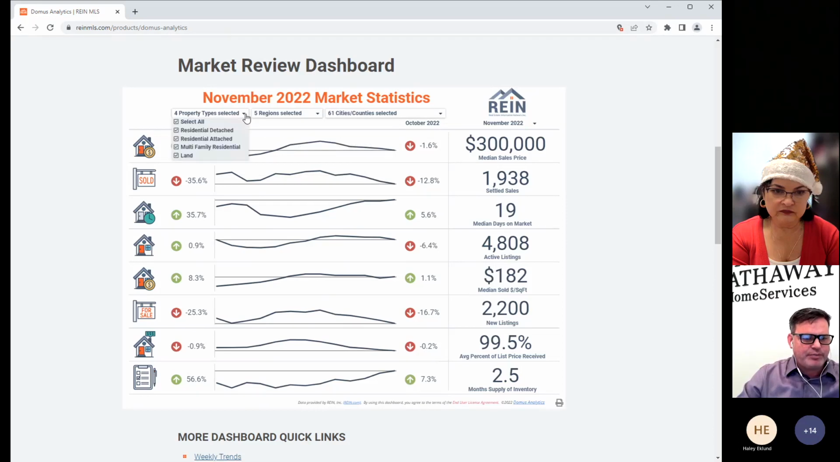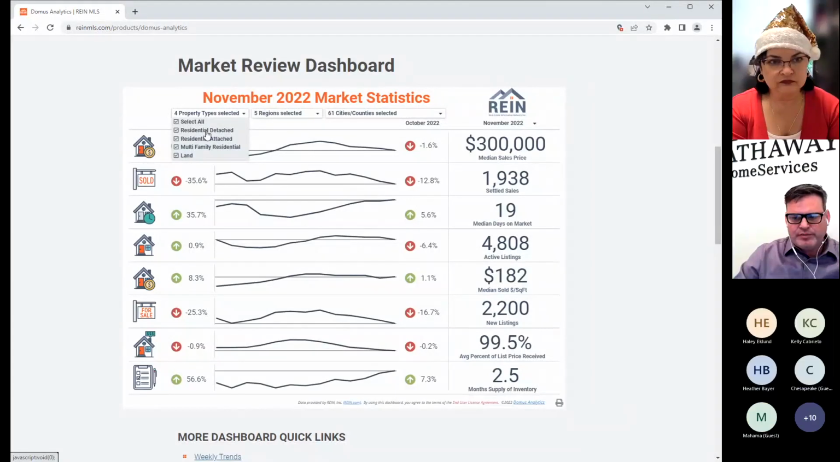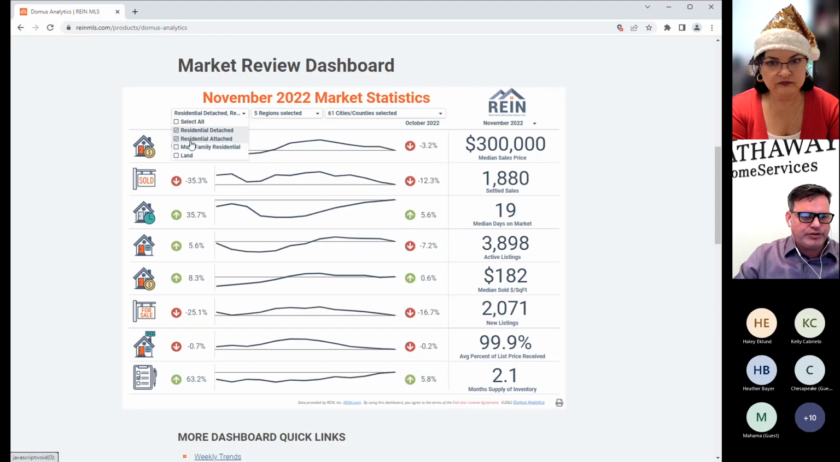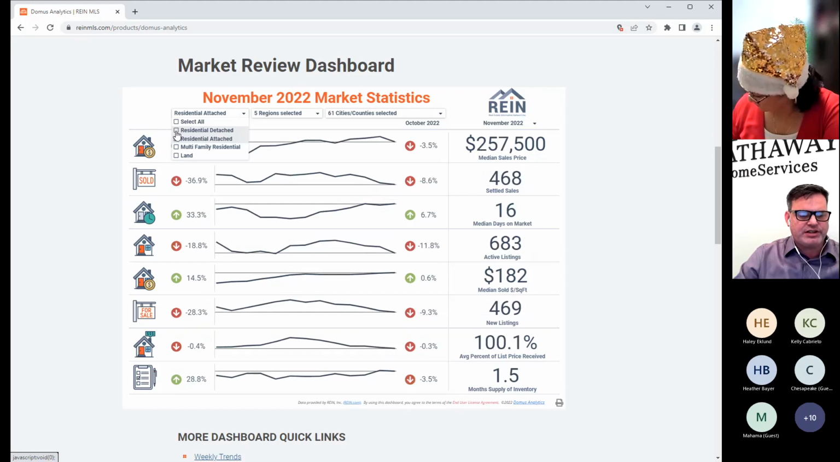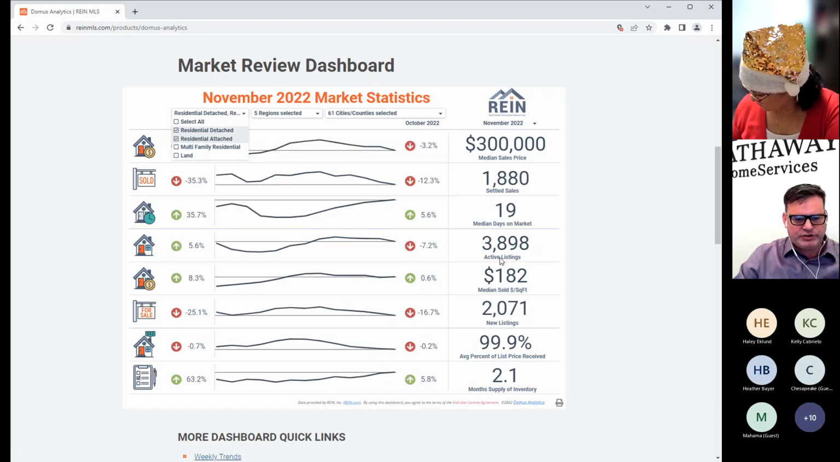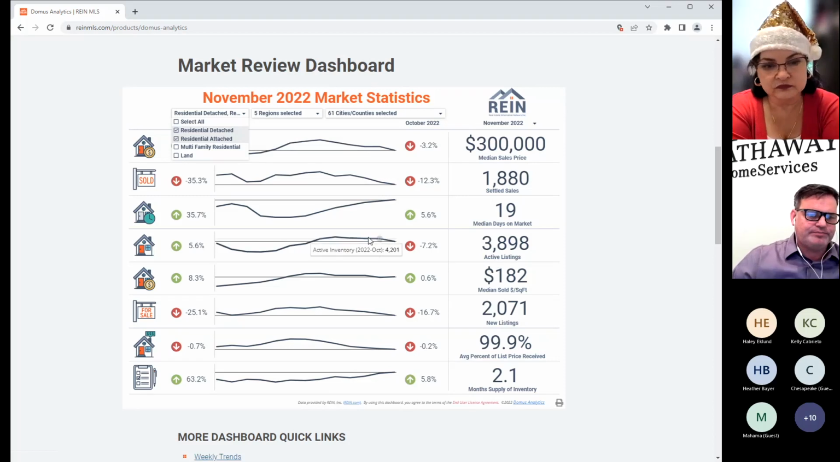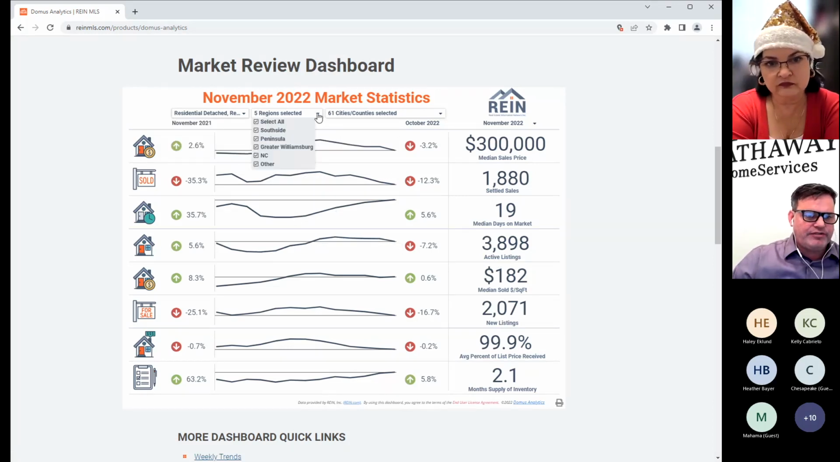You have 4 types of properties you can choose from: detached, attached, residential, and land. I know a lot of people like to use this tool because the detached and attached can be separated out, especially if you're doing multifamily units. This is very helpful if you're trying to get attached numbers. So you can see as I just click those, these numbers all changed. If you want to get all the residential, click it, and you can see those numbers adjusted again live to that feed number.